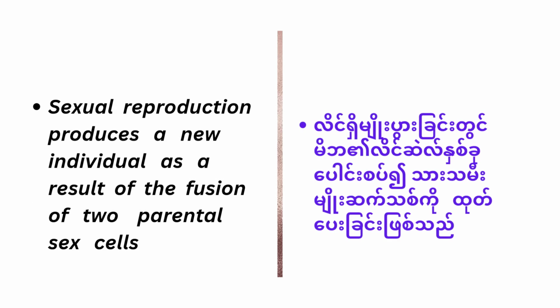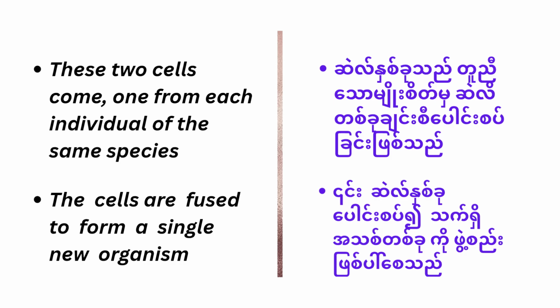Sexual reproduction produces a new individual as a result of the fusion of two parental sex cells. These two cells come one from each individual of the same species. The cells are fused to form a single new organism.